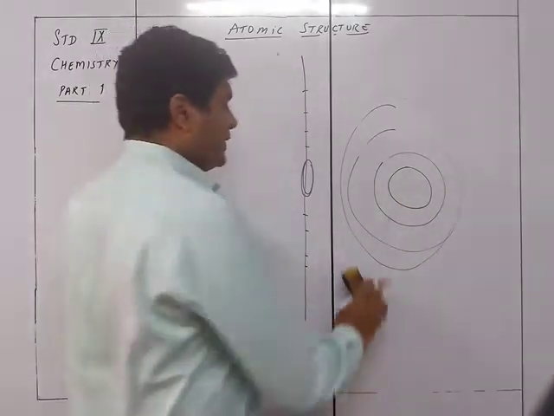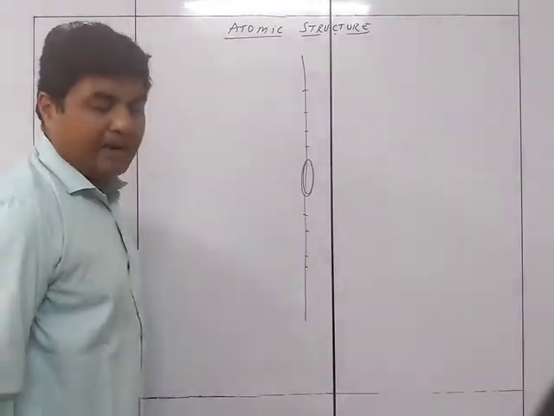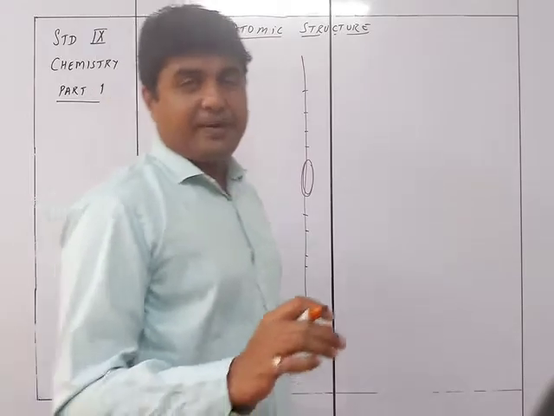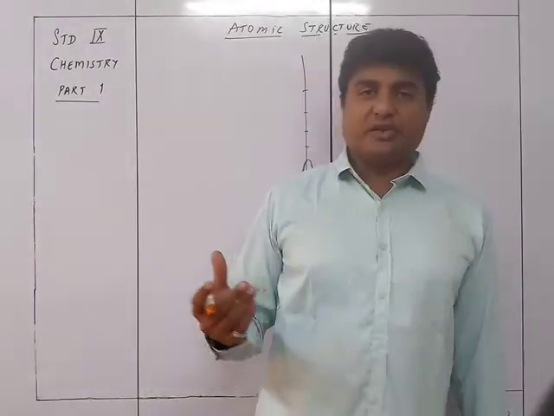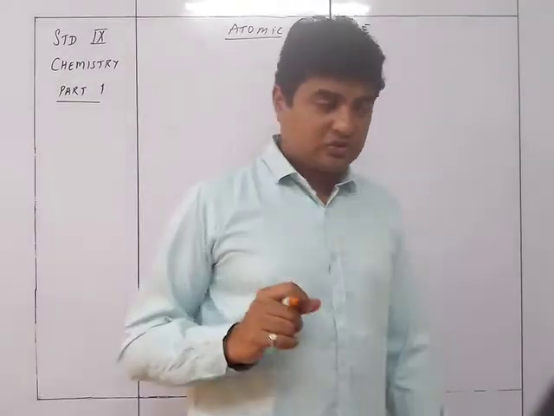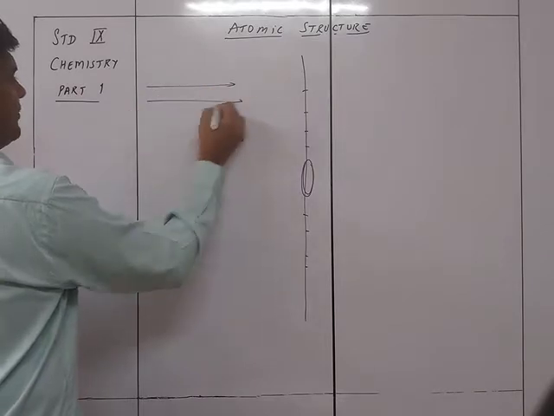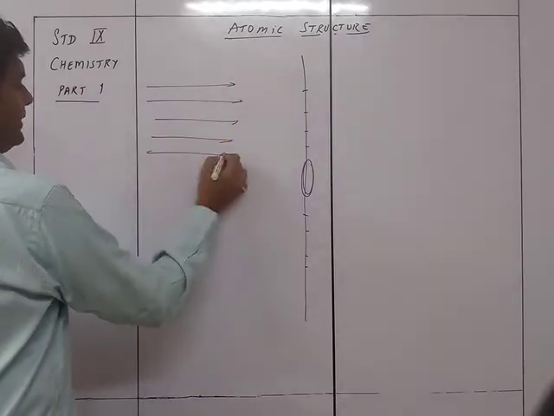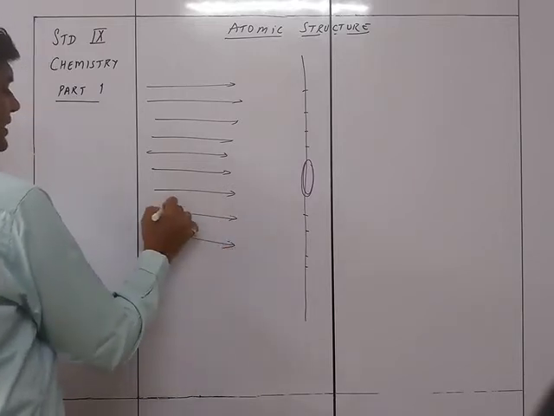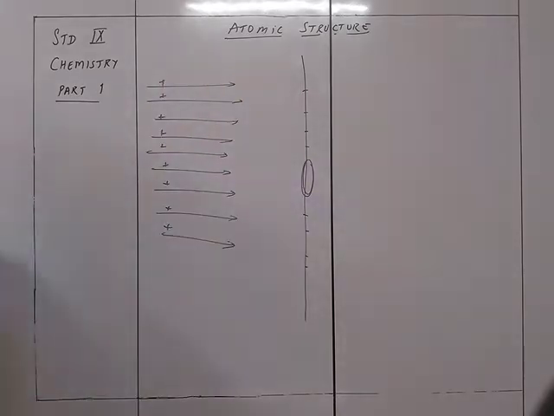Let's see. He took this thin film of gold and bombarded alpha particles on it. Alpha particles are positively charged particles, made up of 2 protons and 2 neutrons. So he bombarded certain alpha particles from this particular point. These alpha particles are positively charged particles which were bombarded on a thin gold film.